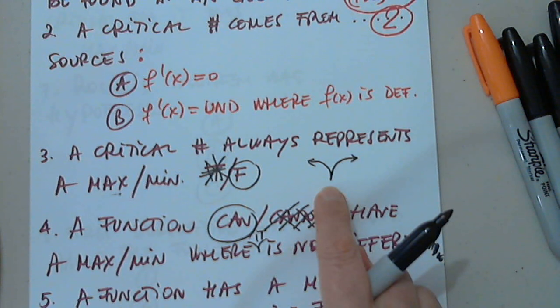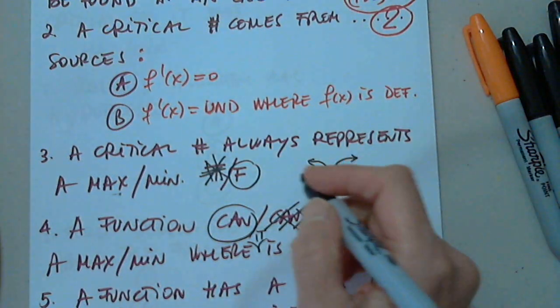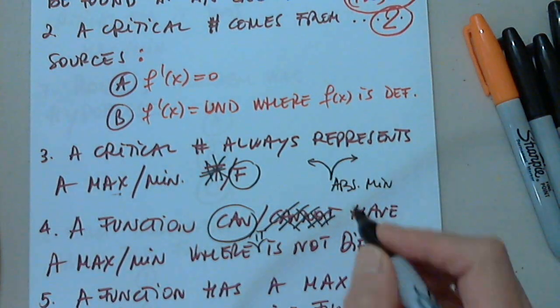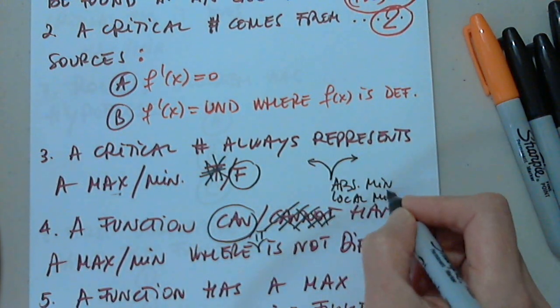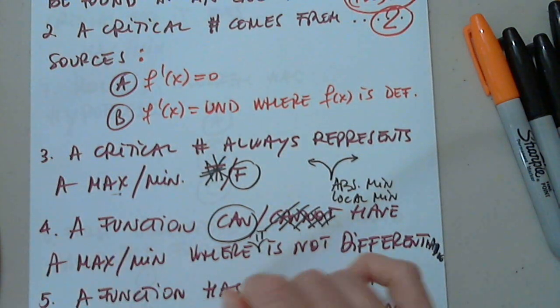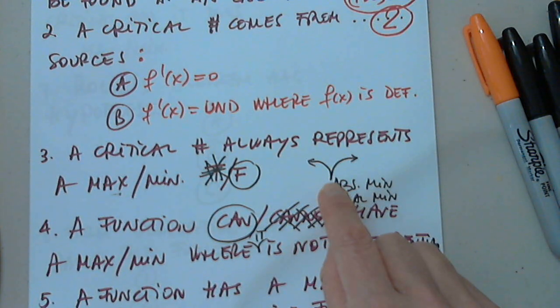At this point the function is not differentiable, but the way I graphed it, it has an absolute min and a local min. So make sure you understand that even if the function is not differentiable at this point, it can still have a min.